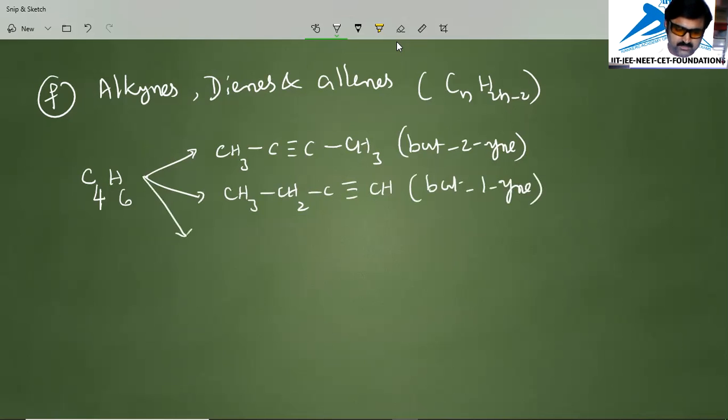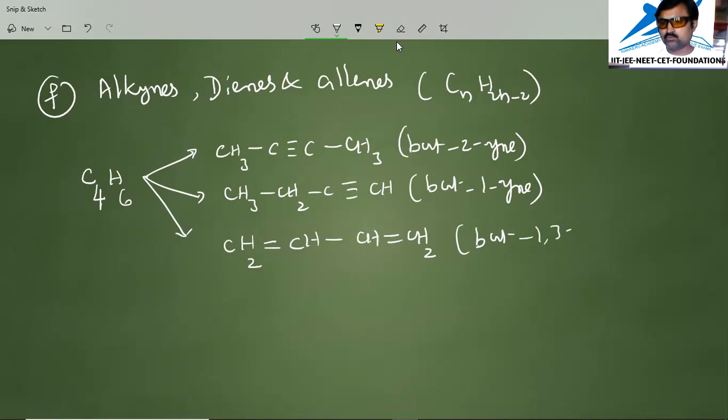Next, I'd like to write the same molecular formula starting with CH2, because my intention is to write the two double bonds in the formula. CH2 double bond CH, CH double bond CH2. Here we have a double bond on the first carbon and on the third carbon, so I'll call it 1,3-butadiene or buta-1,3-diene.